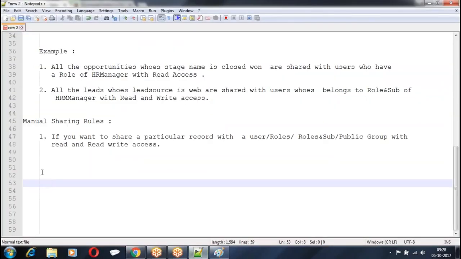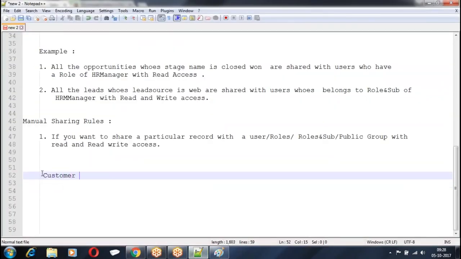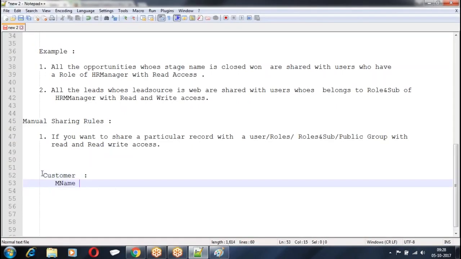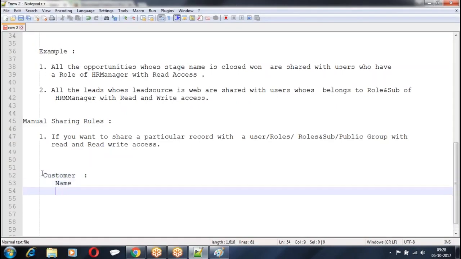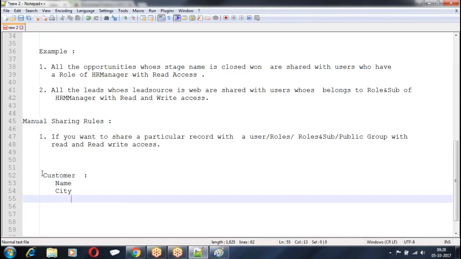I am creating an object here, a customer object, with the name of the customer, city, and phone. I am going to create an object called customer with the name, city, phone.